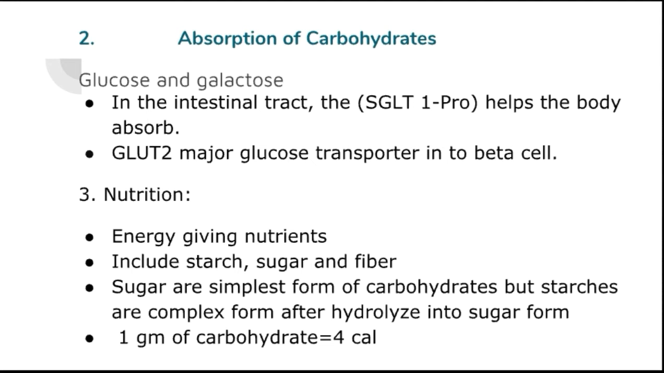After that, there is the GLUT in the intestinal tract. GLUT2 is the major glucose transporter. It means the SGLT1 protein cannot transport glucose into the cell, but GLUT2 is the major glucose transporter into the beta cell, and this glucose or carbohydrate is transported into the beta cell. The total process is called absorption of carbohydrate.